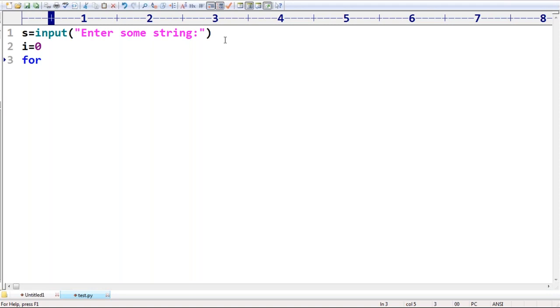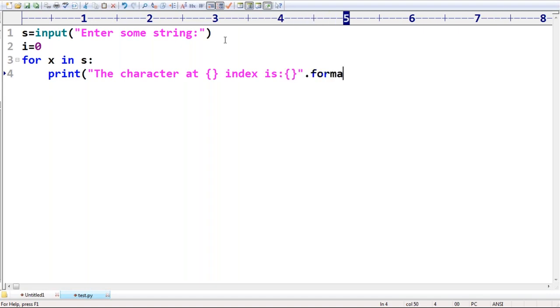For x in s: print the character at index, like this, dot format, the character at, i first time 0, i value comma index is